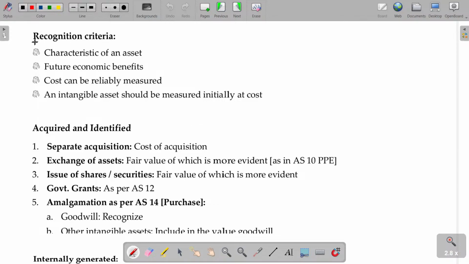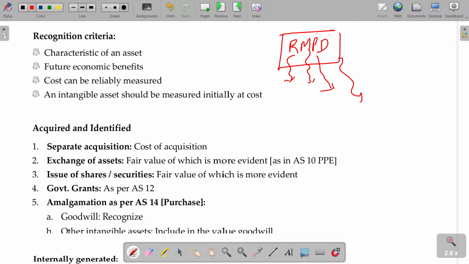Now, recognition criteria. RMPD. Usually, in most cases, these four will come: recognition, measurement, presentation and disclosure. Whatever the asset related, how do you know it is an asset? The condition will be given in the recognition criteria. What is the value I have to show for that asset? Measurement criteria. How do I account in my books? Presentation criteria. Below the financial report, do I want to give any further information? Yes, that is called the disclosure requirement. So RMPD, right? In short, you can remember it this way.